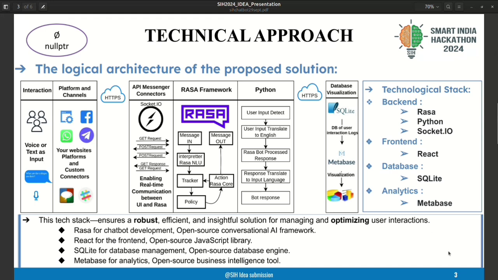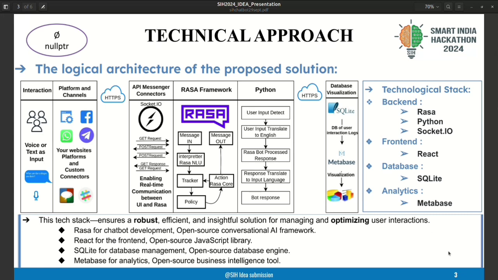From the database we make it a visualization using Metabase, where we will get clear information on which question is asked more, and at what time, what month, so that we can improve our chatbot, and also we can know which courses they are asking for.